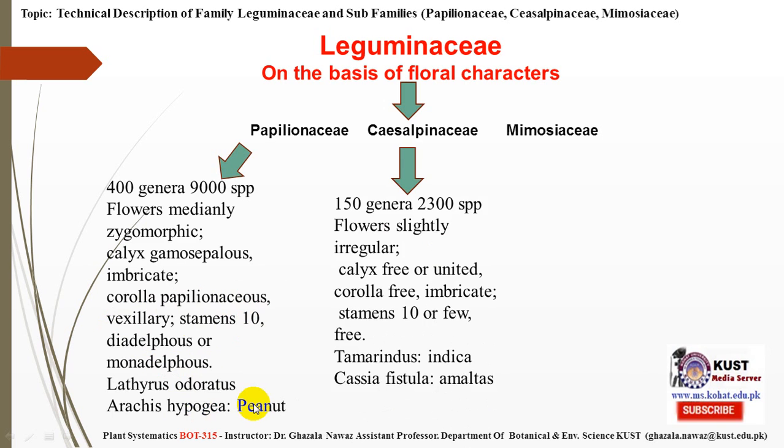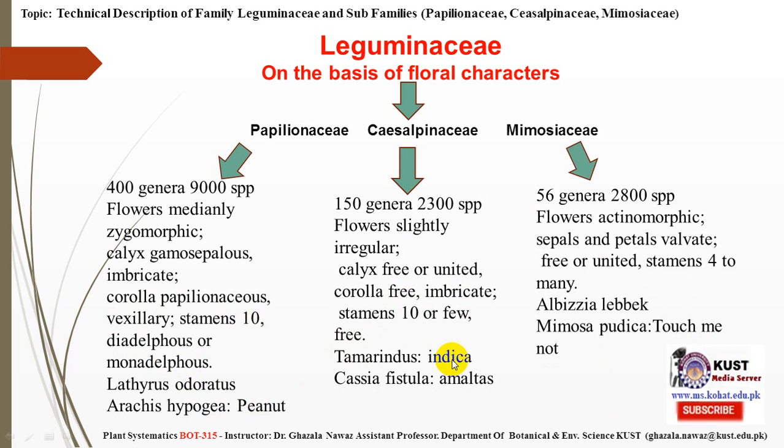Caesalpinaceae has 150 genera and 2300 species. Flowers are irregular, calyx free or united, corolla free, imbricate. Stamens are 10 or few, free. Tamarindus indica and Cassia fistula are two examples. Mimosiaceae has 56 genera and 2800 species. Flowers are actinomorphic, sepals and petals are valvate, free or united. Stamens 4 to many. Albizia lebbeck and Mimosa pudica, that is touch-me-not, are examples.